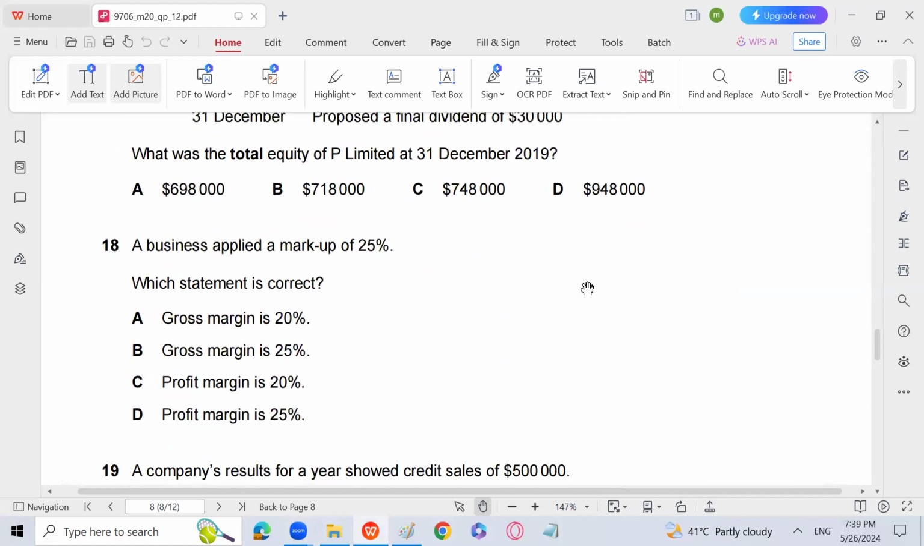A business applies a markup of 25%. Which statement is correct? Gross margin is 20%. Gross margin is 25%. Profit margin is 20%. Profit margin is 25%.